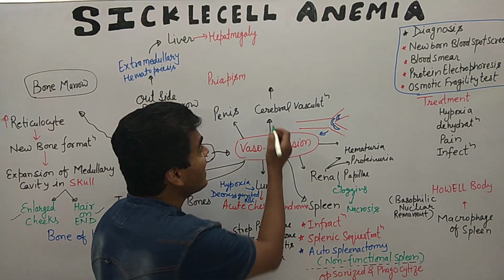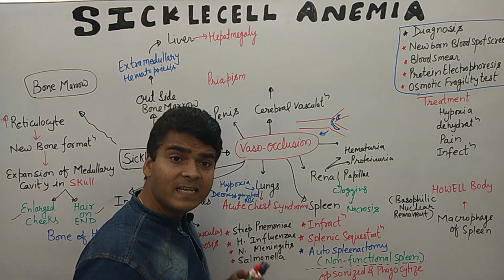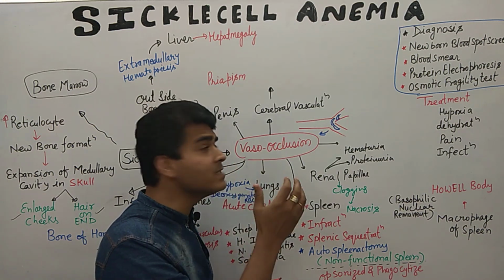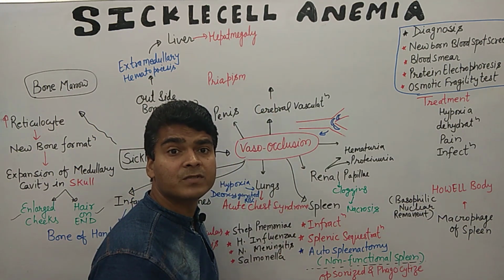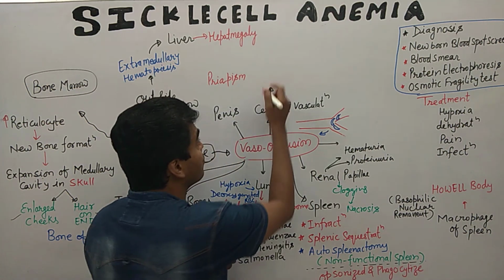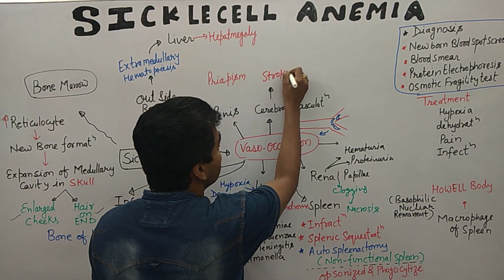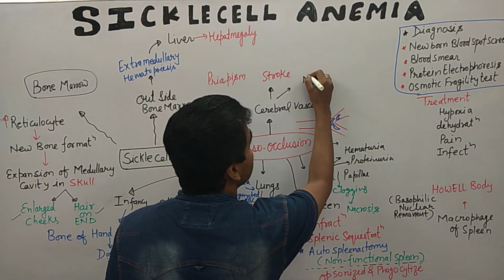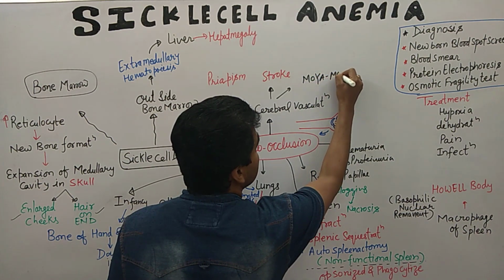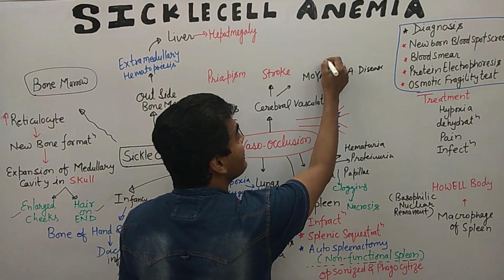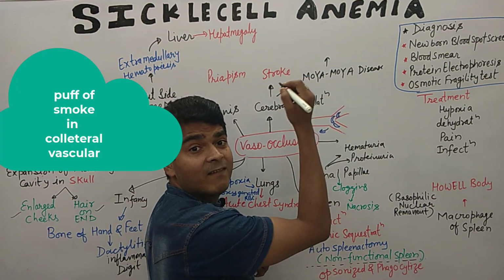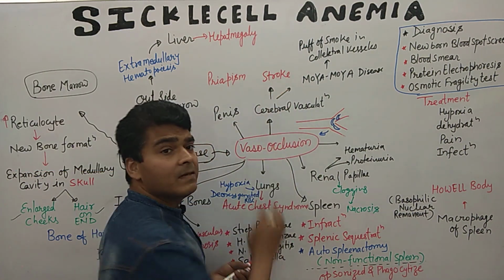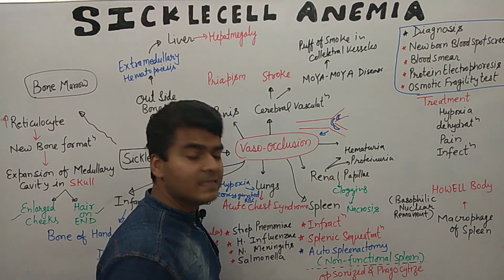Now just understand what happened with the cerebral area. If there is a cerebral vascular occlusion, if the vessels going to the brain get occluded, it ultimately leads to stroke, as well as Moyamoya disease. In Moyamoya disease, what happened? There is formation of a puff of smoke appearance in collateral vessels. So these are the two conditions that occur in the brain area: stroke and Moyamoya disease.